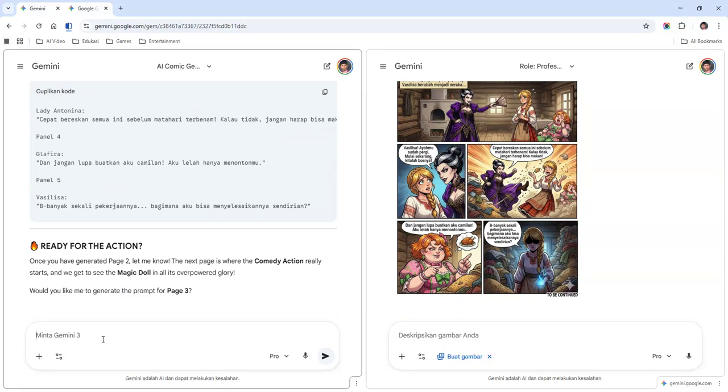Okay, let's change the language. Change the dialogue entirely to English, or Russian, or maybe another language you like. English. Okay, and next.